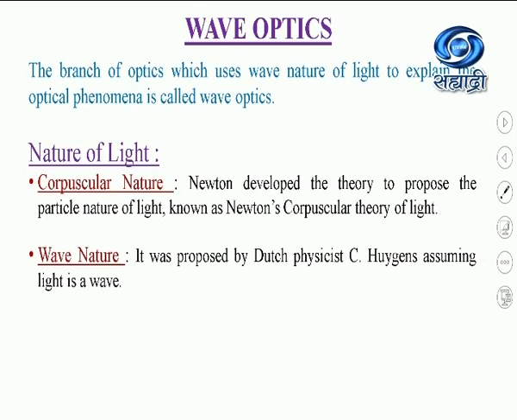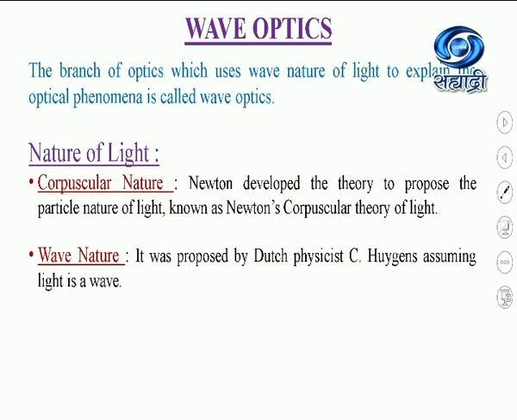For the propagation of light waves, Huygens assumed a hypothetical medium called ether, which is present everywhere, including all material media as well as vacuum. With the help of this theory, Huygens could explain reflection of light, refraction of light, interference of light, diffraction of light. But the main drawback of the theory was that he assumed that for the propagation of wave, the medium ether is